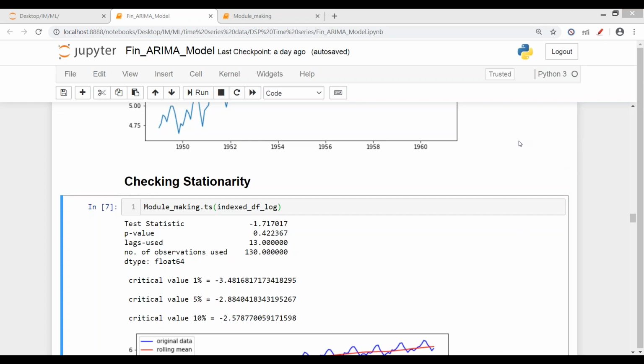Ankur, Rishabh, Rohit, Johnny, you tell me, what should be the p-value so that we know that we have achieved stationarity? Yes, is anyone there? I don't know what's going on.